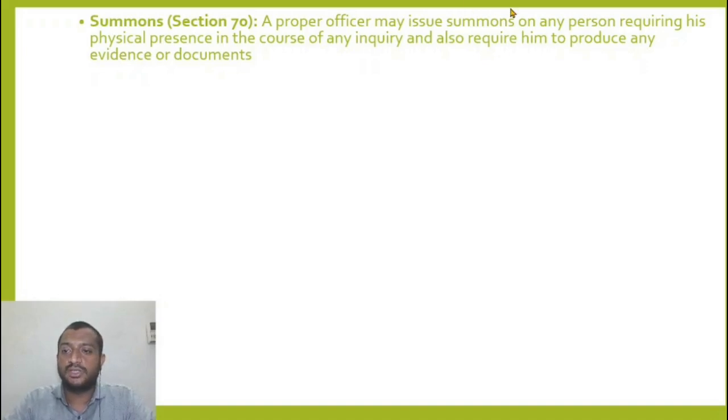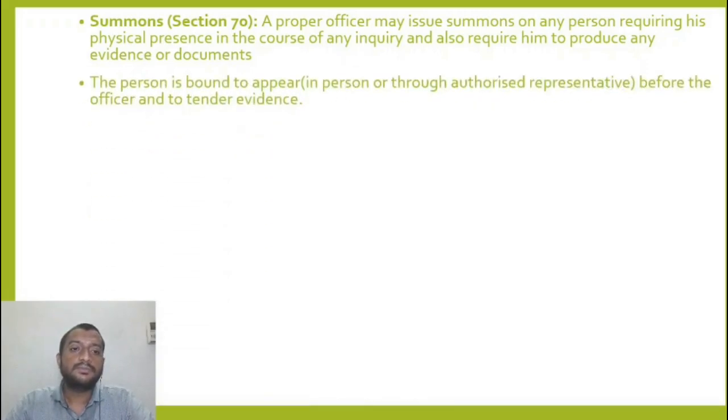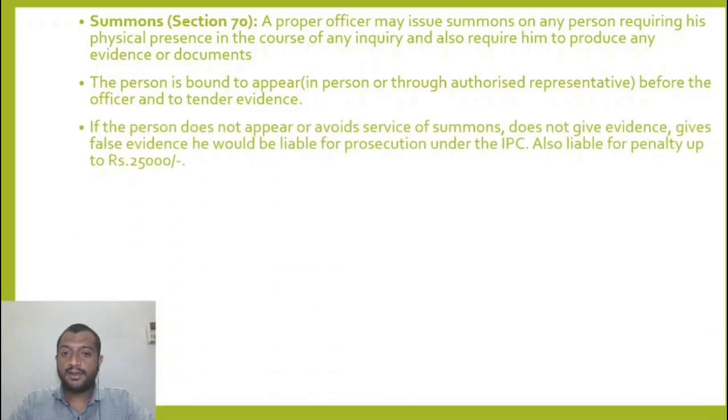A proper officer may issue summons requiring his physical presence in the course of any inquiry, and also require him to produce any evidence or documents. The person is bound to appear before the officer and to tender evidence. So I cannot say no. I can attend the summons myself, or I can send an authorized representative to appear on my behalf. If the person does not appear or avoids service of summons, or does not give evidence, gives false evidence, he would be liable for prosecution under IPC, also liable for penalty up to 25,000 rupees as per the GST law.